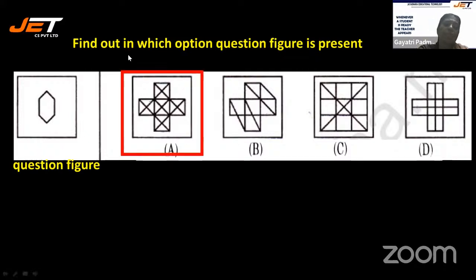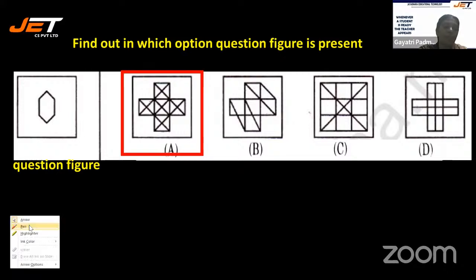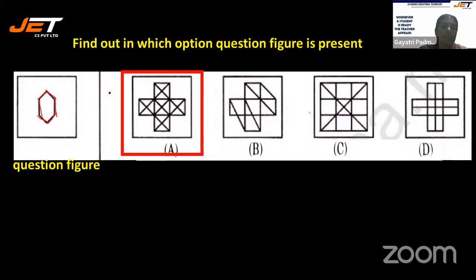It is option A because see here, you have it like this, isn't it? So like this you have it here. And no other place has it like this, because you need this kind of triangle up. It is not there here. Here also it is not there. That is why option A is the correct answer. If you would have chosen option A, then you're perfectly right.